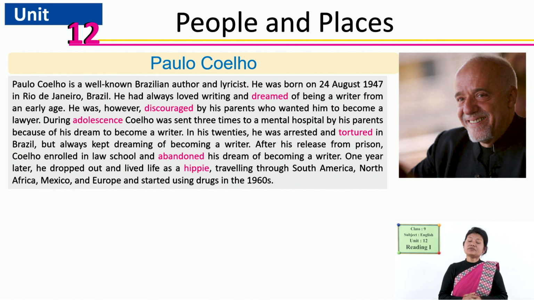Yes, obviously, in the first paragraph, as it is a biography, it gives some information about the date of birth and place of birth of Paulo Coelho. Yes, and who is he? Yes, very good. He is a well-known Brazilian author and lyricist. Yes, lyricist, that means songwriter. Lyricist means a writer who writes songs, especially. And his date of birth is 24th August 1947, and birthplace, Rio de Janeiro. Yes, that is in Brazil. It is the capital city of Brazil, Rio de Janeiro.